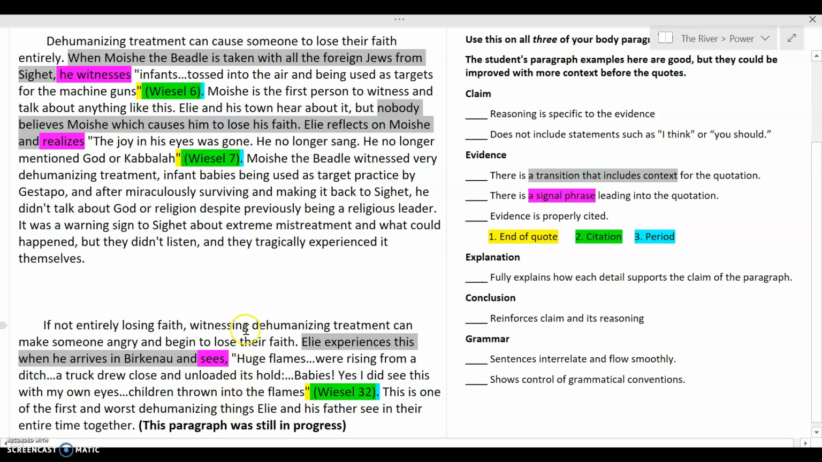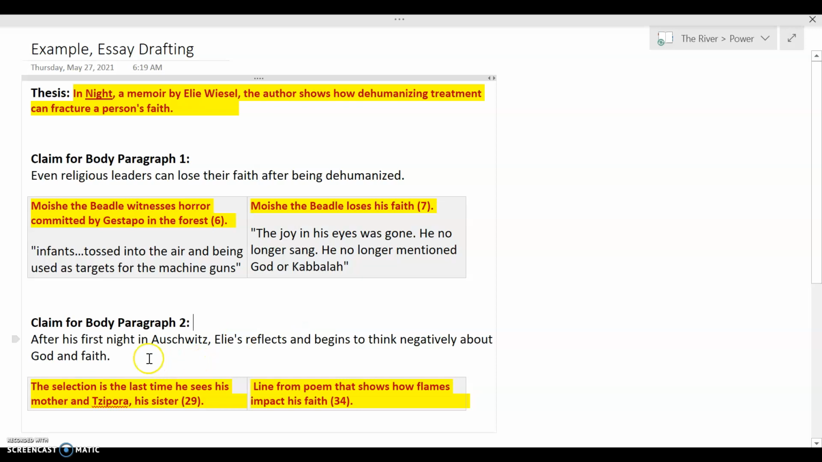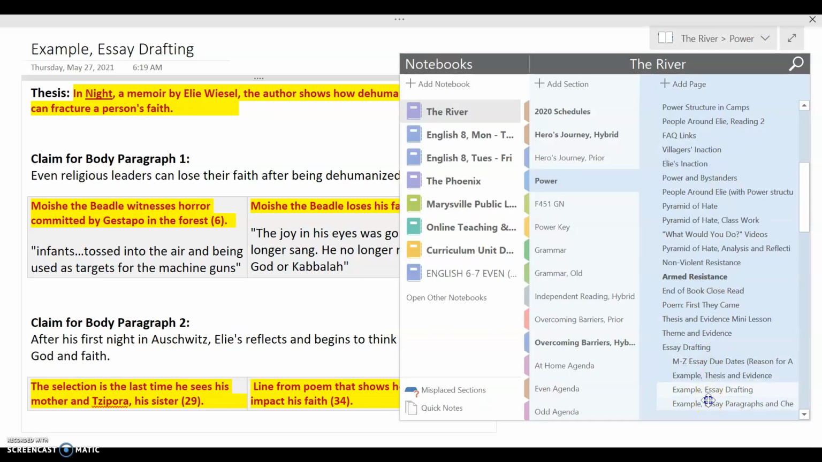In this next one, hasn't really gone that far yet, but they are following that same structure. Things look pretty good. The one thing I'd point out is you don't have to write your claim exactly this way. It could mention Ellie, like how on this page, I'm using similar evidence to what that person was, and instead of focusing solely in on dehumanization, you could say after his first night in Auschwitz, Ellie reflects and begins to think negatively about God and faith. So you can do it sequential to the book for your claims, or you can focus more in on the motifs as you write it.